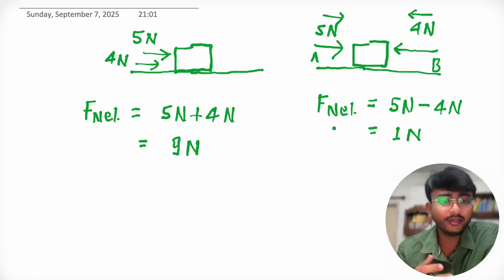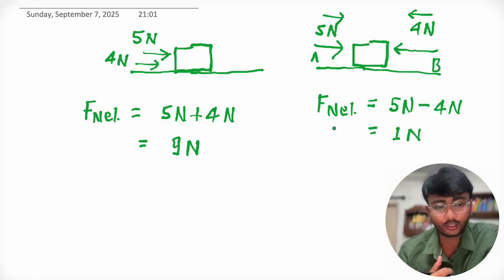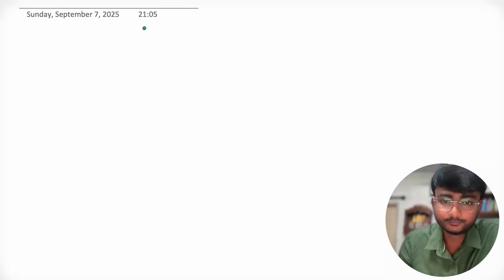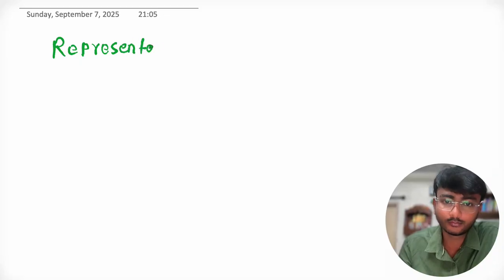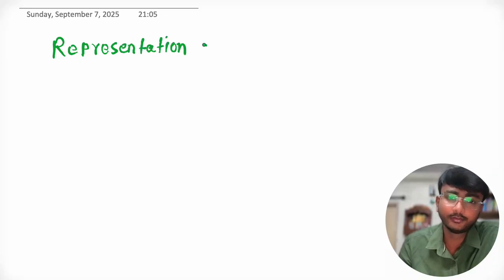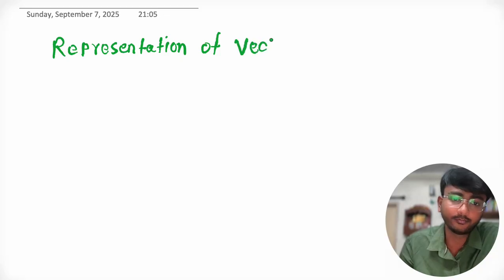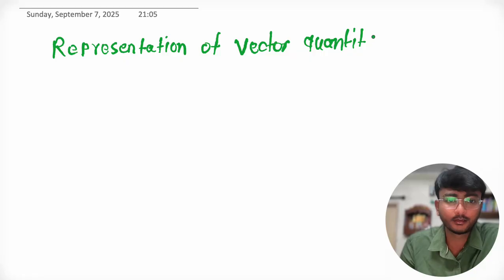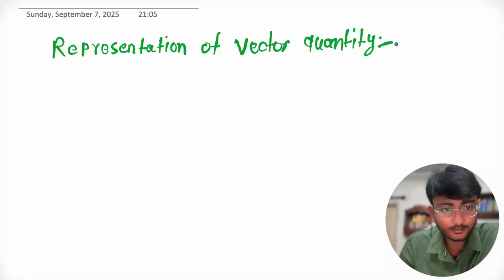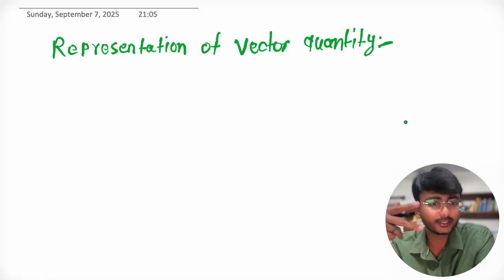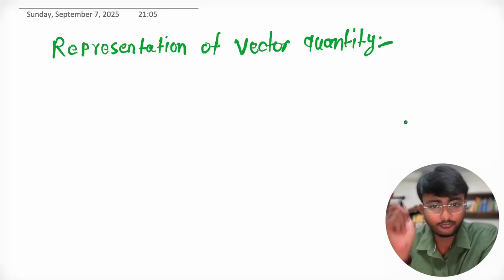Now let's discuss how we represent a vector quantity. Representation of vector quantity. See, there are two ways to represent a vector quantity.